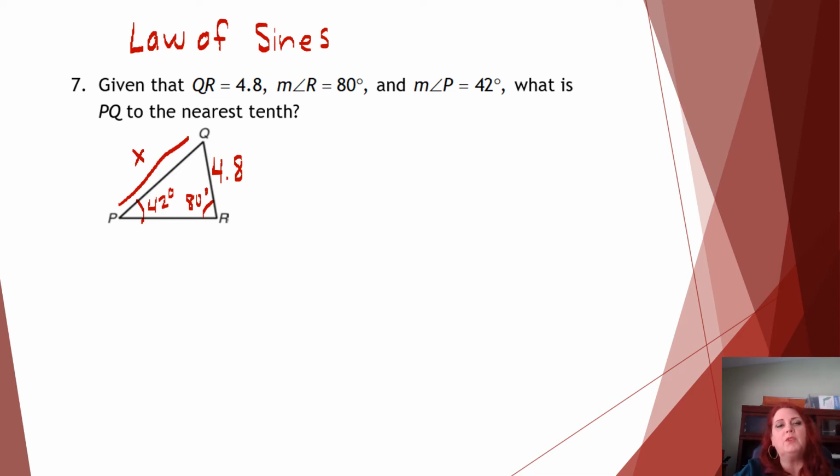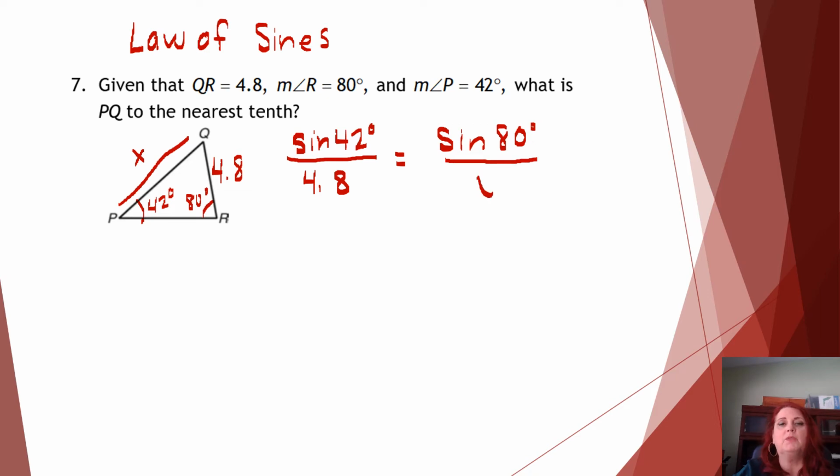So we can make ratios of the sine of an angle compared to its opposite side. So let's do sine of P, which is 42, and that's compared to the side 4.8. And then R, we'll take the sine of 80 degrees divided by its opposite side, which is X.